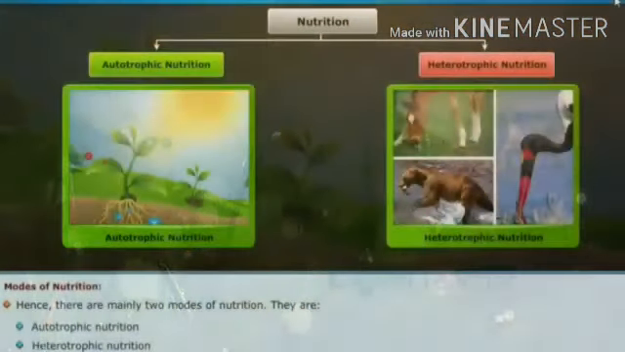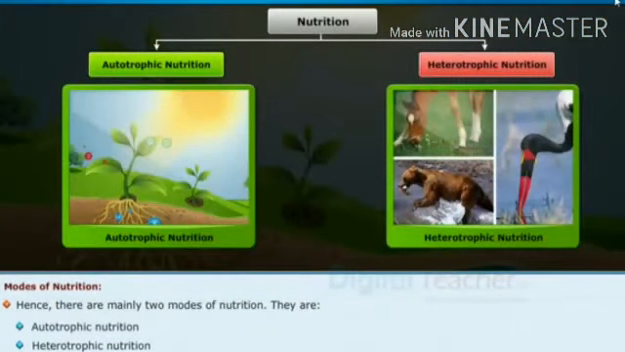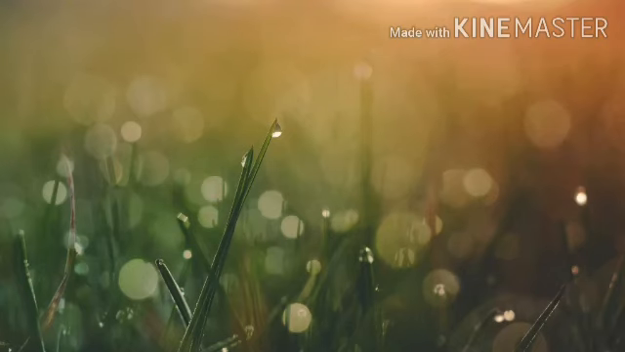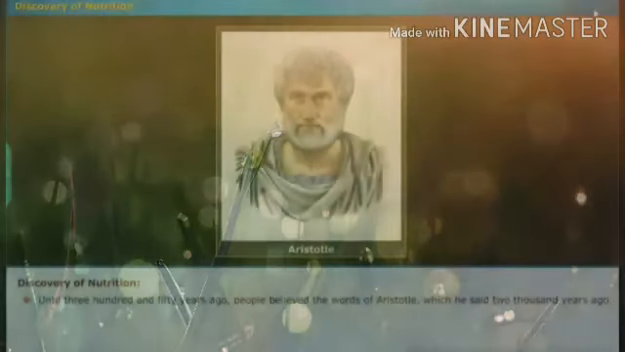And in the next slide we discuss the modes of nutrition, that is autotrophic nutrition and heterotrophic nutrition. This is mainly based on the modes of nutrition, autotrophic nutrition and heterotrophic nutrition.